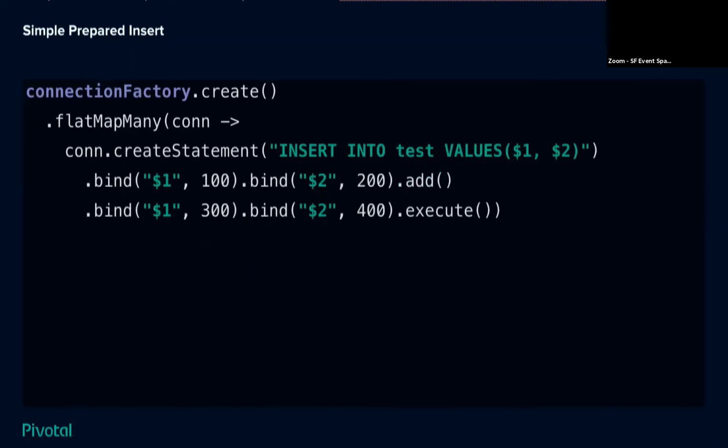Okay. So imagine that screen was still there. And if you remember, it said bind, add. Okay. And so that added a row, and then there was a bind, and then an execute at the bottom. There's sort of an implicit add that happens there. And this is how we sort of define. We had one row that we wanted to insert, another row that we wanted to insert. We'd go ahead and execute that, and it returns a result set that might say, here's the number of rows that were inserted. That would be the get rows updated. Or it would return maybe the generated keys if you chose to go in that direction instead.